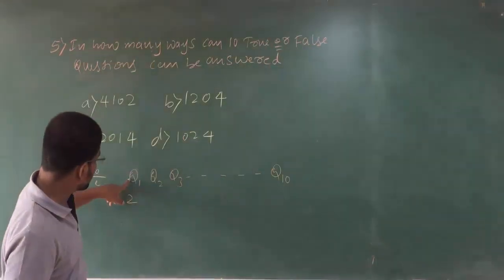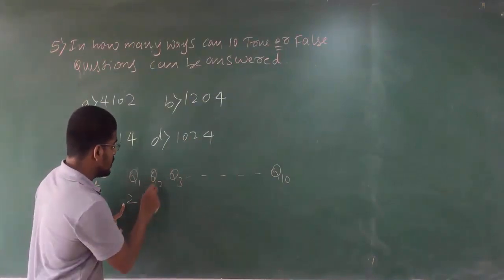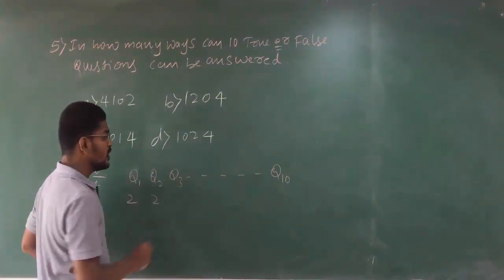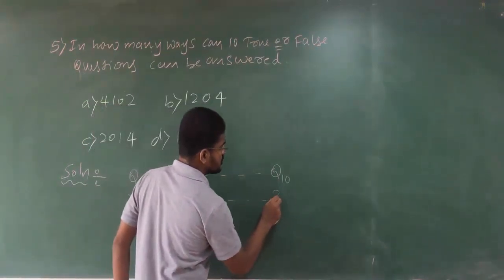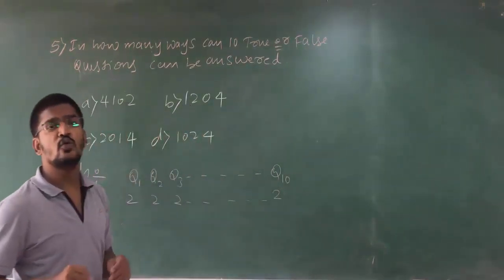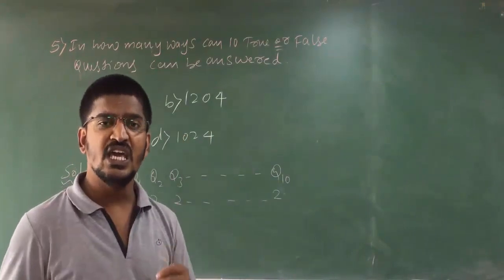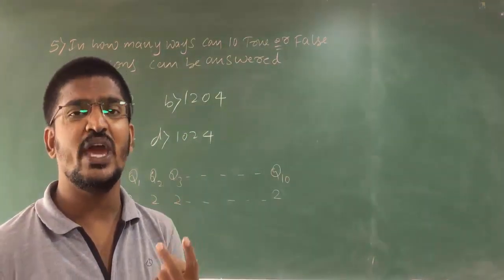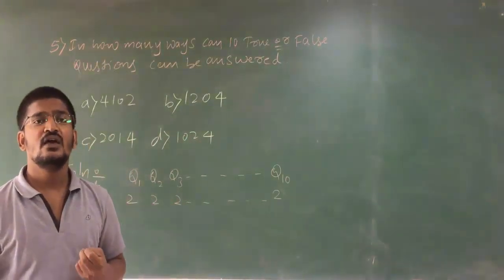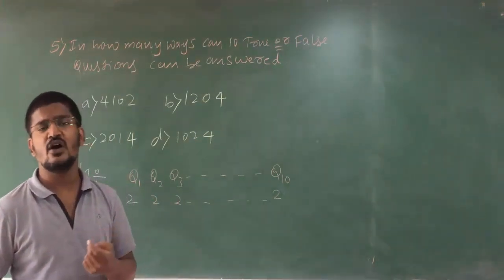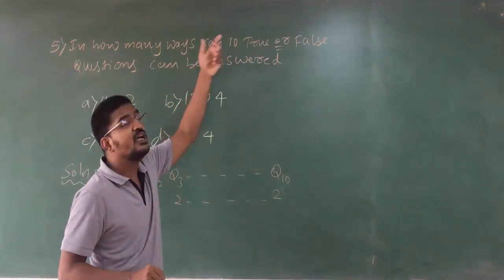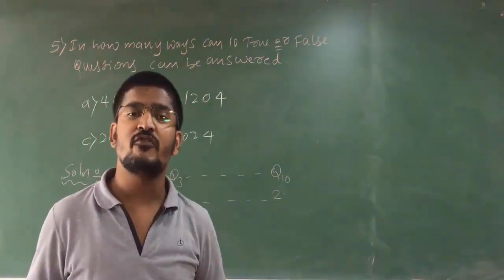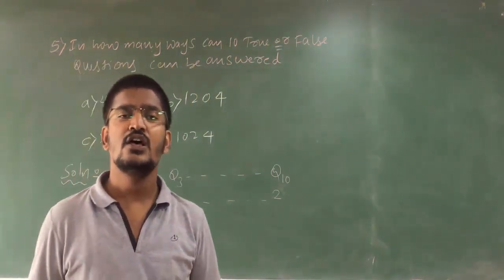So question 1 can be answered in 2 ways. Question 2 can be answered in 2 ways. Question 3 can be answered in 2 ways. So on to question 10, which can be answered in 2 ways. That means each question has 2 ways of answering. So in total there are 10 questions that you have to answer.